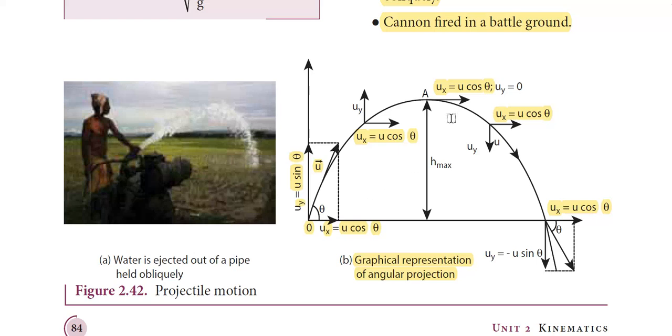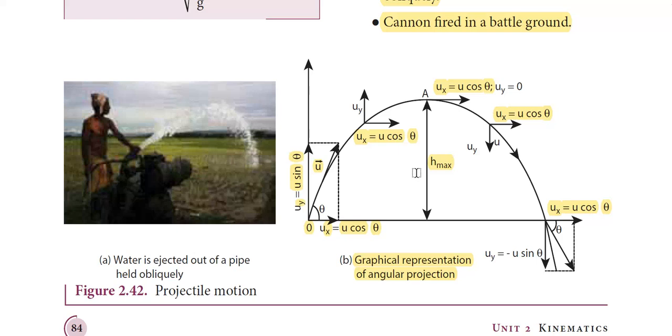where g is the acceleration due to gravity. The maximum height reached by the projectile is h max, and the maximum horizontal distance it travels from point O to this particular point is called the range of the projectile. These are the basic parameters I need to know when I need to study about angular projection.